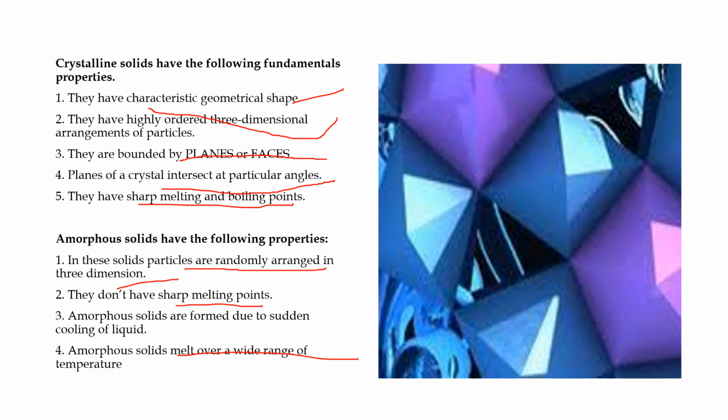Since they are formed due to the sudden cooling of the liquid, they don't have any single melting point. They can melt over a wide range of temperature. One more thing which I would like to mention over here is that solids have generally higher solubilities.